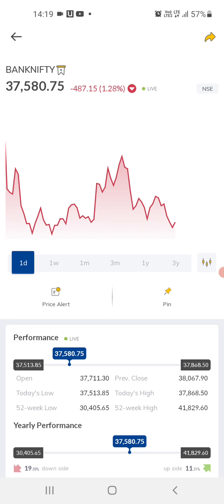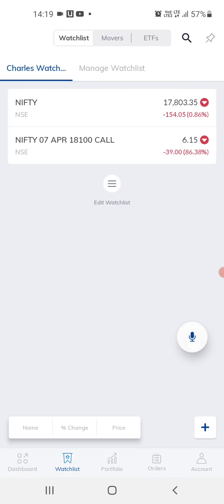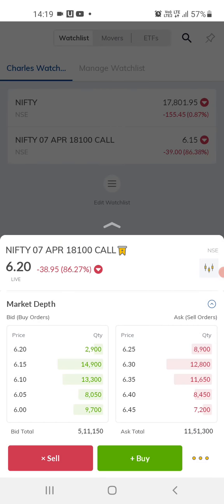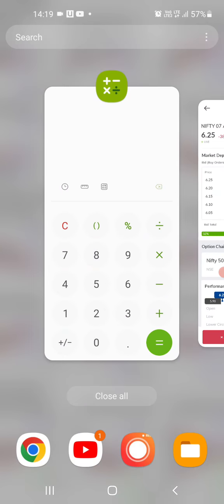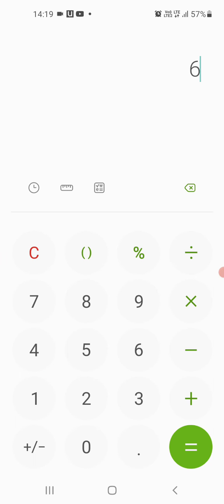Okay, so what we need to do is, I just want to speak to you about risk management. You need to take care of your capital. Let me give an example of risk management. Suppose this is 6 rupees 30 paisa. Because this is a small amount, and it's a lot of 25, suppose you multiply this by 25 and take about 10 lots. Okay, 10 lots, so this is about 1562.